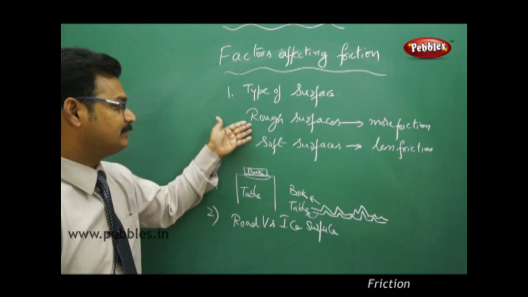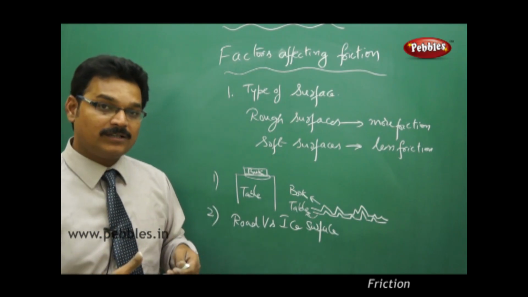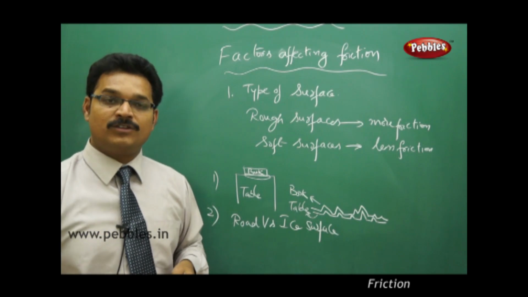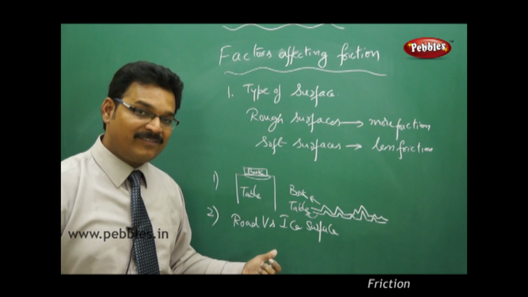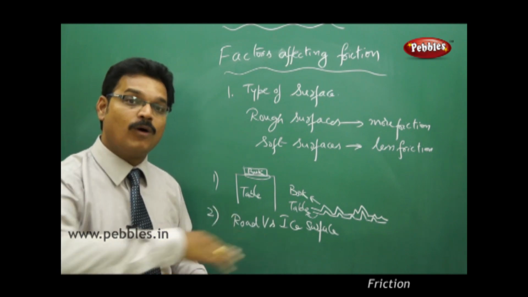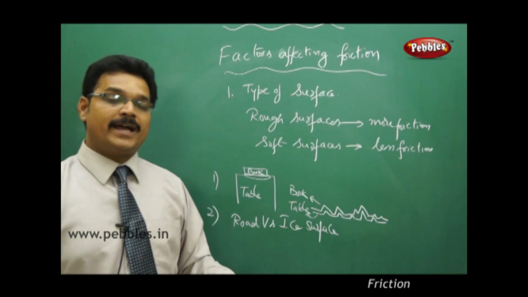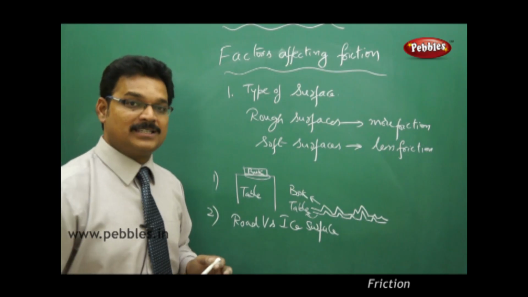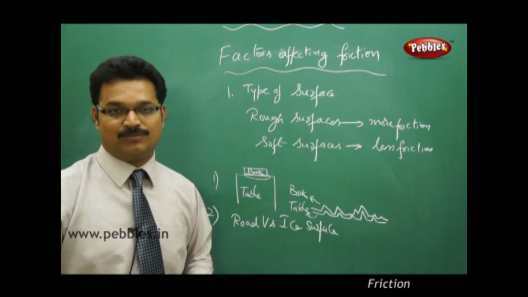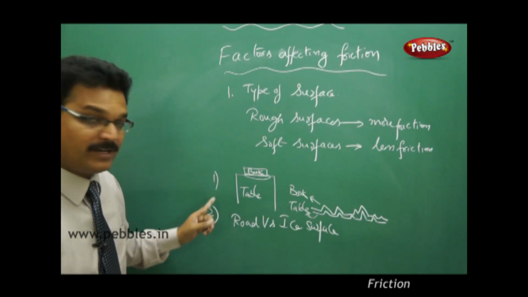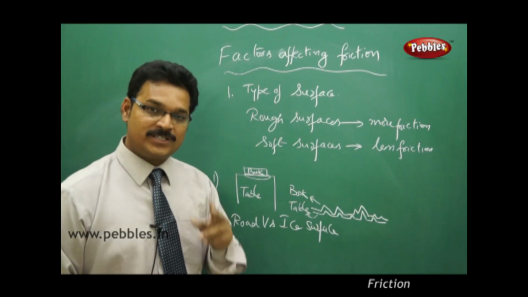The reason is this. The road is a rough surface, so there is more friction between your foot and the road surface. That's why you can walk stably. Friction is more. But on the surface of ice you have a water layer, a huge amount of water. So as soon as you put your foot on the ice cube and want to walk, because of the water the surface becomes slippery and you fall on the ice cube. So that's why friction is very important for our walking. So this is the first factor. Now go to the second factor.